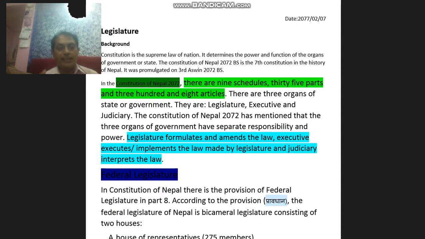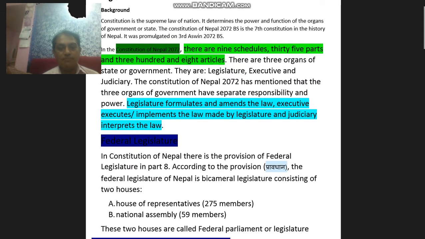Legislature formulates and amends the law. Executive executes or implements the law made by legislature. Judiciary interprets the law. Federal legislature. In the Constitution of Nepal, there is the provision of federal legislature in Part 8. According to the provision, the federal legislature of Nepal is a bicameral legislature consisting of 2 houses.